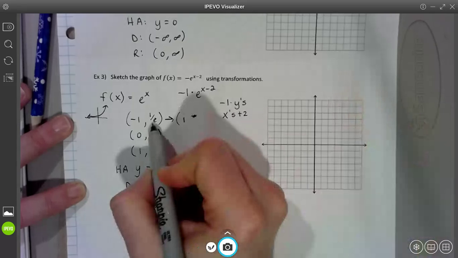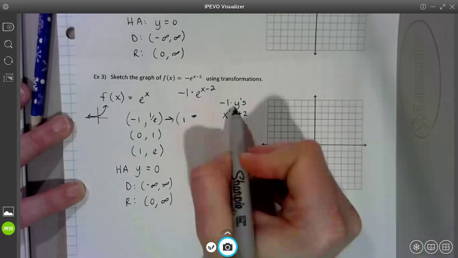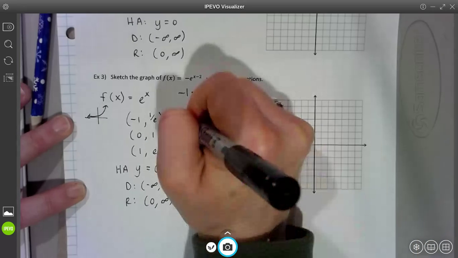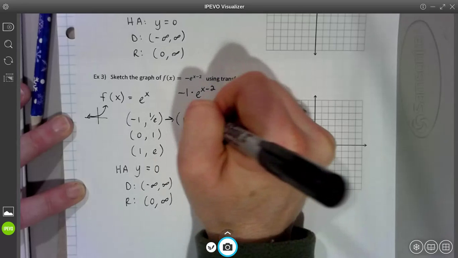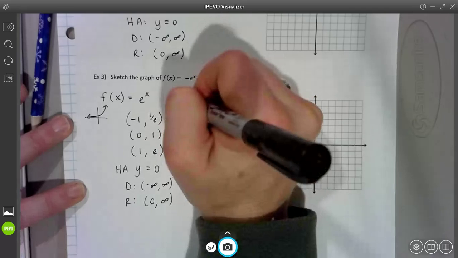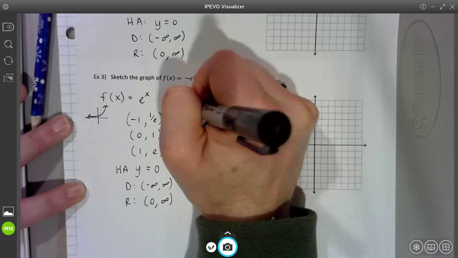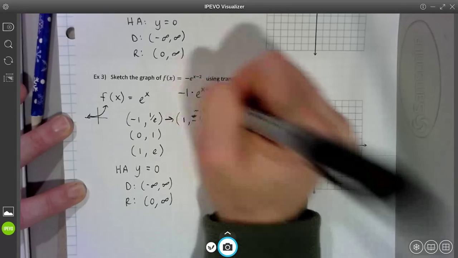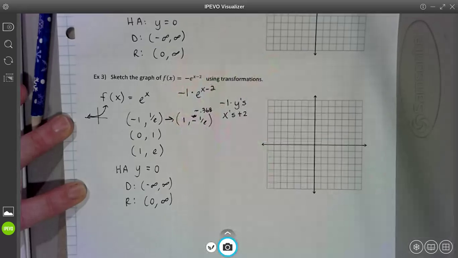Take your y value, which is 1 over e, and times it by -1. So now it's going to be -1 over e. And again, just to give you a decimal, that's -0.368, just so you can visualize it on the graph a little bit better.